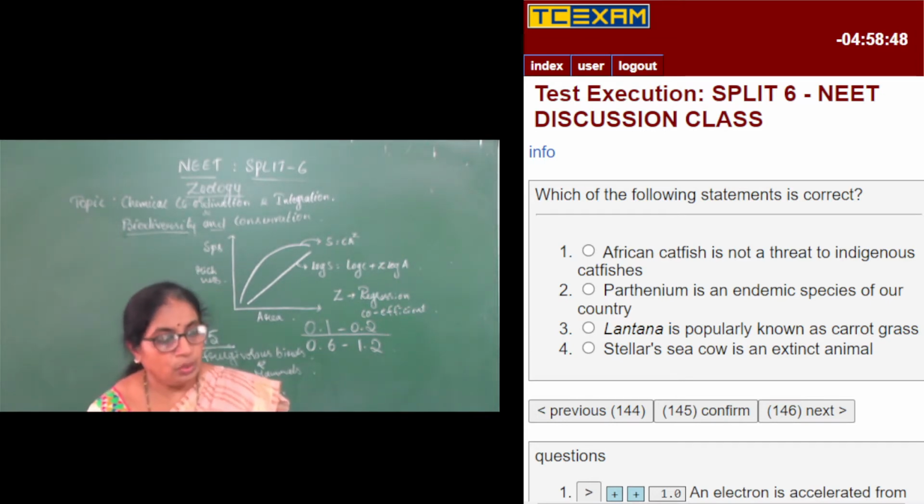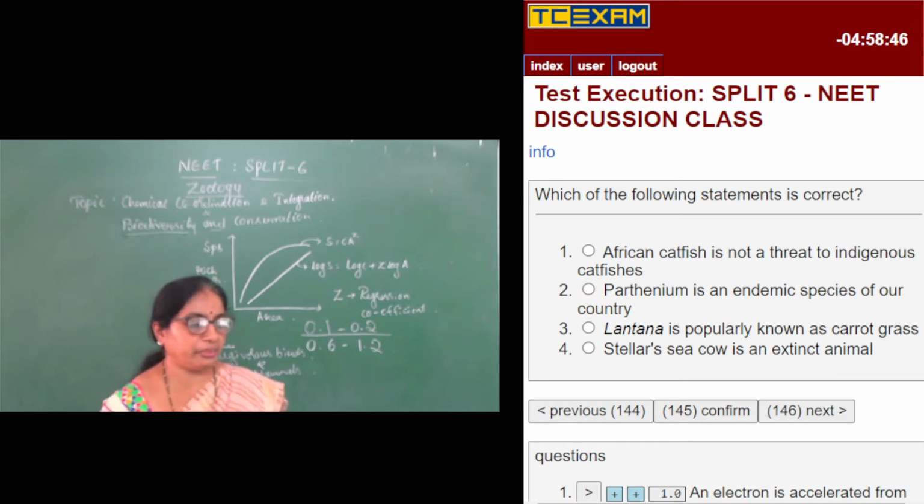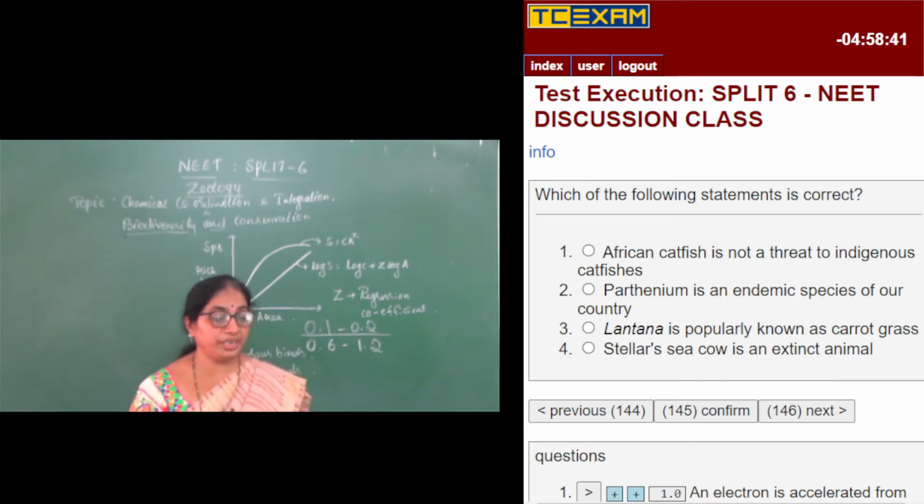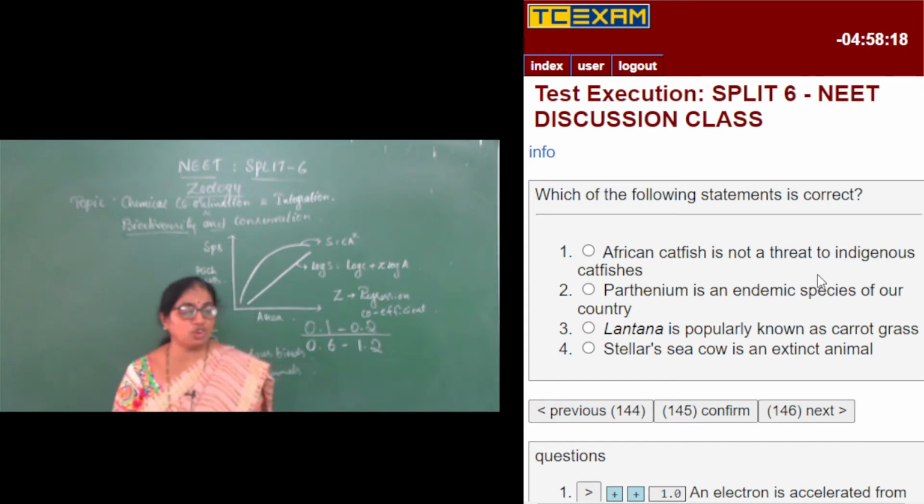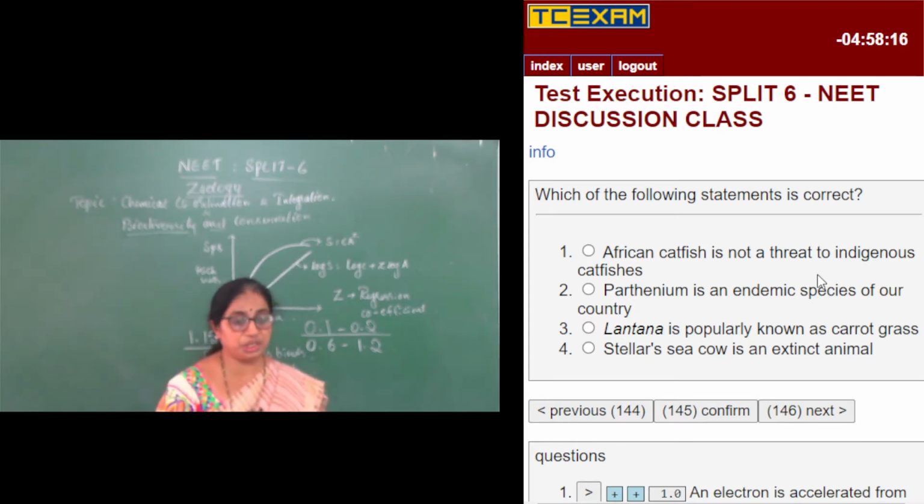Which of the following statements is correct? First, African catfish is not a threat to indigenous catfishes. The second one, Parthenium is an endemic species of our country. Third, Lantana is popularly known as carrot grass. And the fourth, Steller's sea cow is an extinct animal. Among these, look into the first: African catfish is not a threat to indigenous catfish.